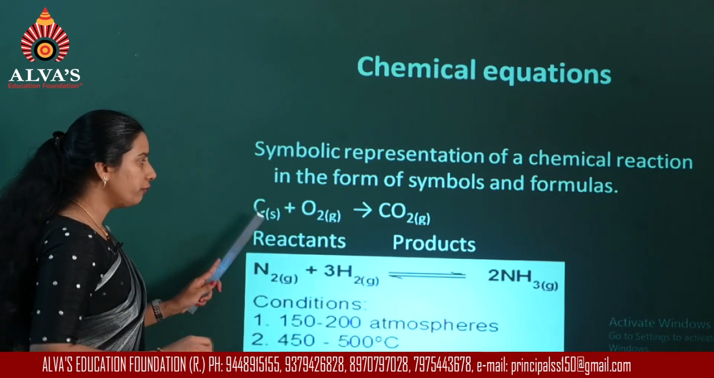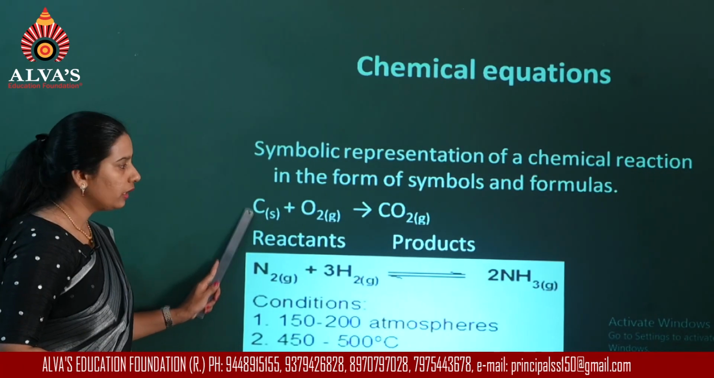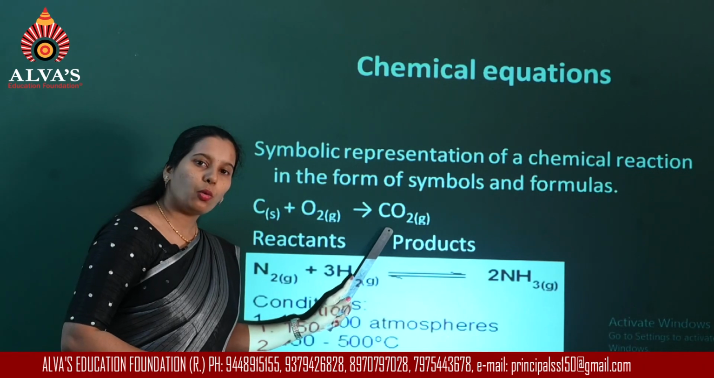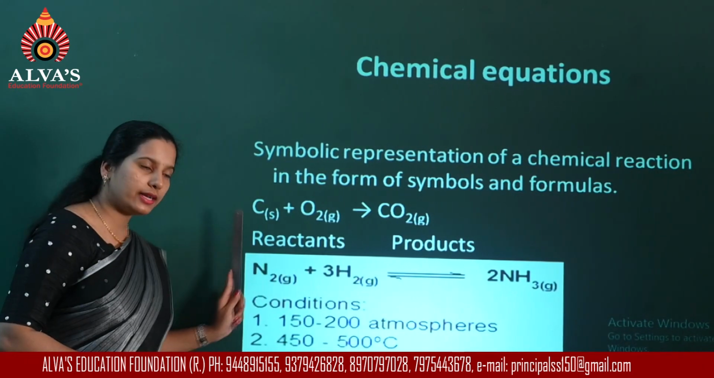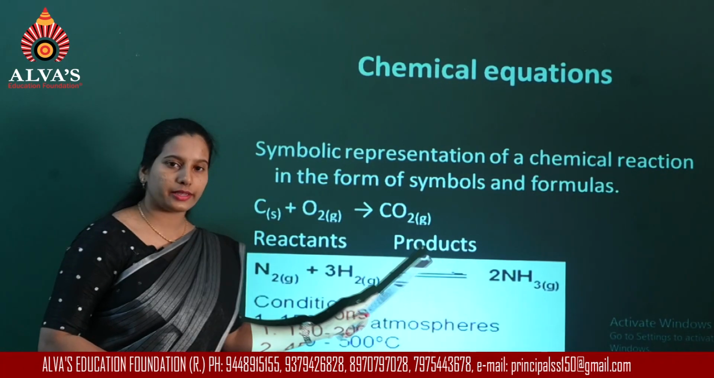Now in the first equation, there is one atom of carbon. On the right side, that is in the product side also, there is one atom of carbon. So it is balanced. Mass on the left side is equal to mass on the right side.